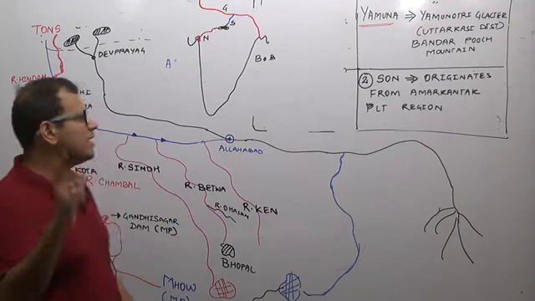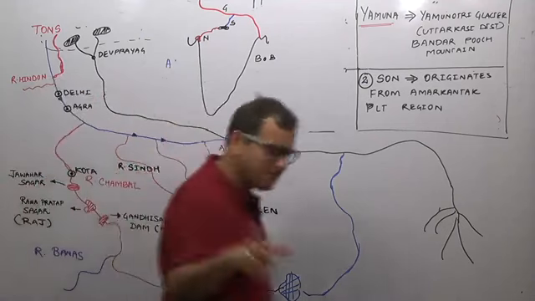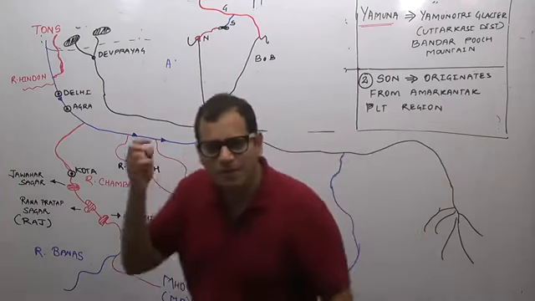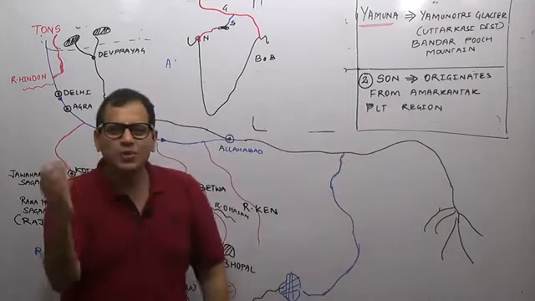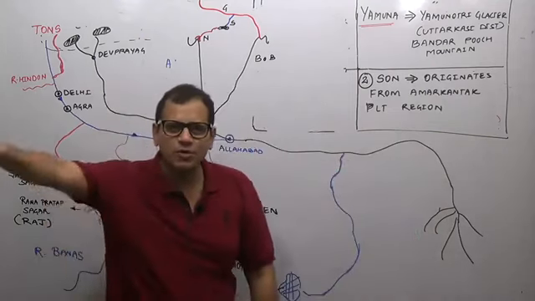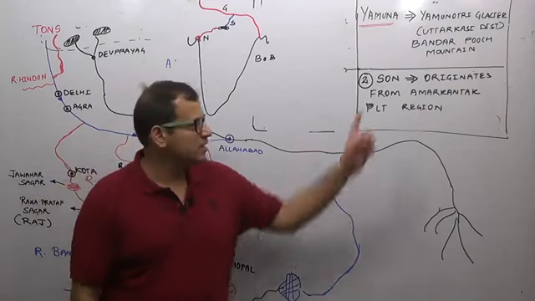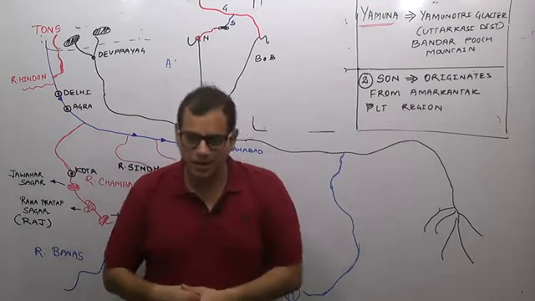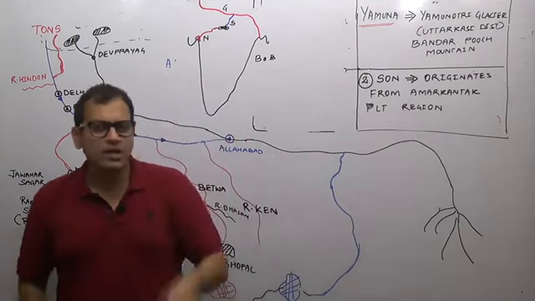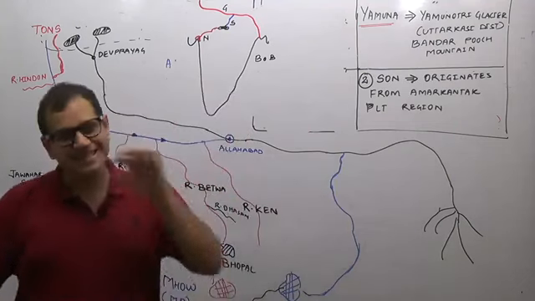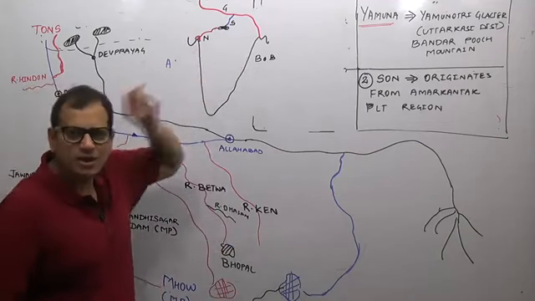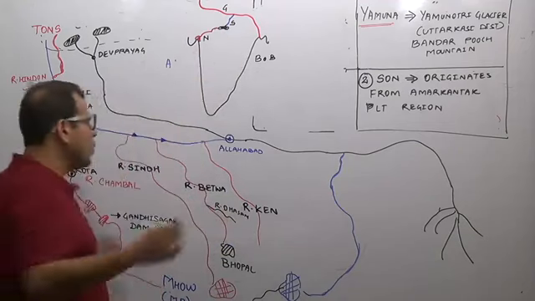So if a question comes in the examination, many times it has been asked in the previous years, tell the name of a region where two river systems originate. One flows towards the Arabian Sea, one flows towards the Bay of Bengal. You know the answer is Amarkantak Plateau region. Obviously if Western Ghats is not in the options, because in Western Ghats also you have such kind of a thing, but this is the region, very small region. Western Ghats is a very big region.